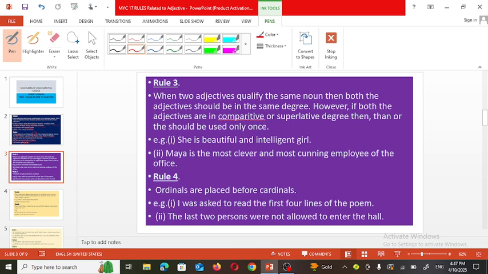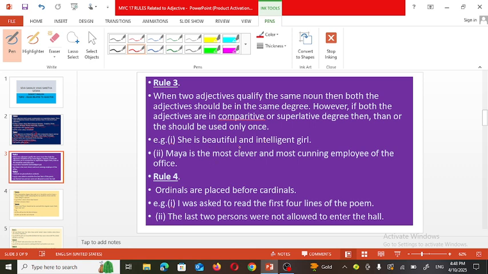However, if both the adjectives are in comparative or superlative degree, then than or the should be used only once.